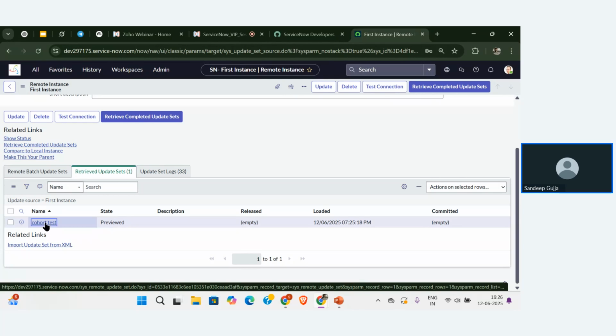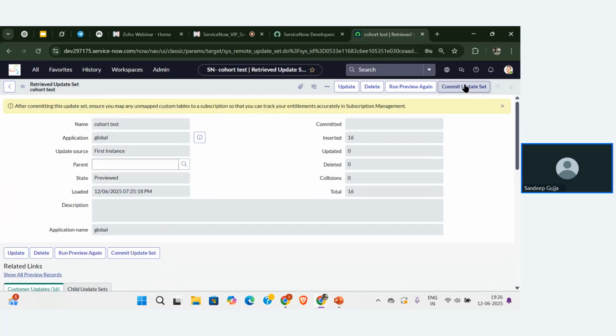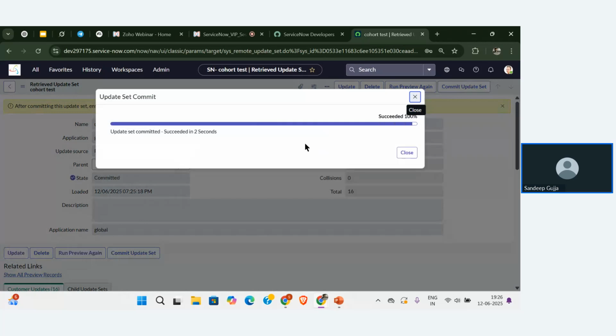So now let me open this and commit the update set to see the changes. Now I have committed the update set. In the update set that we created, we have created one table with the name sample2. So now let me check whether that particular table is available in this instance or not.